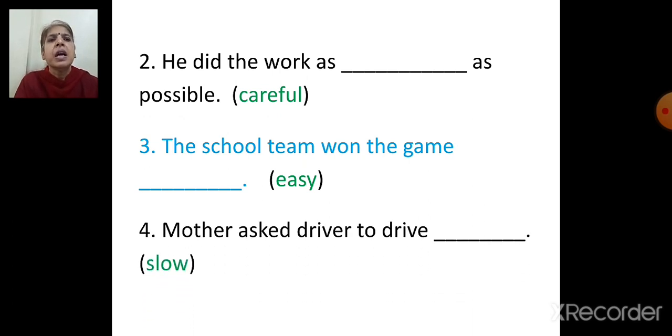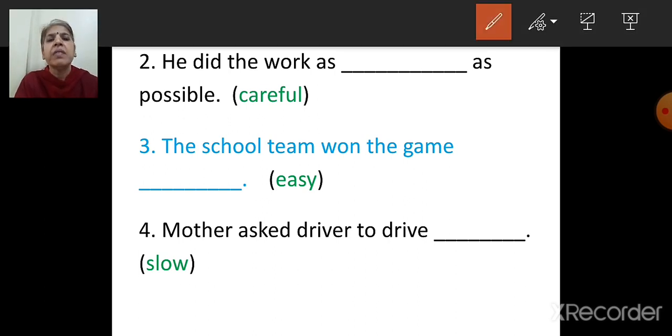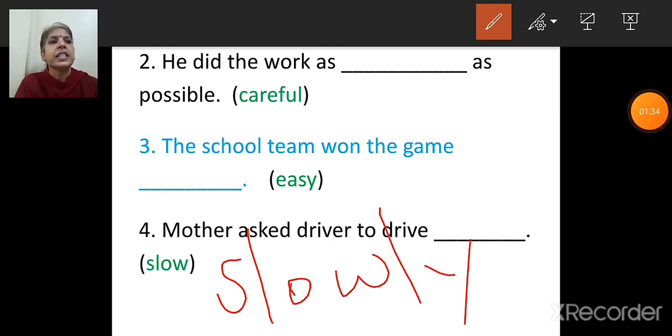Next is, mother asks driver to drive dash. The given adjective is slow. Mother asks driver to drive slowly. You add ly to the given adjective.